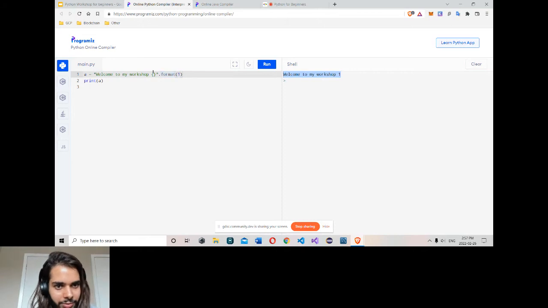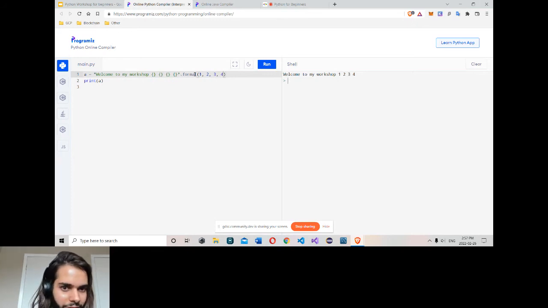Write the number here, 1. I can maybe type 4 here. Then I can type 1, 2, 3, and 4. Done. So 1 goes here, 2 goes here, 3 here, 4 here. So this is a way to combine a string with a number.